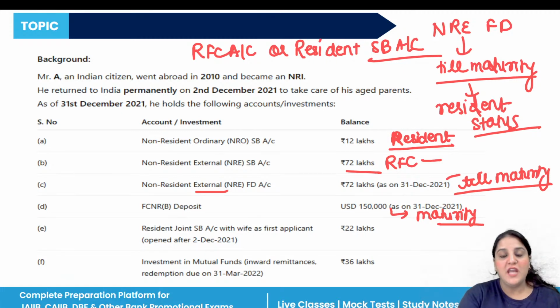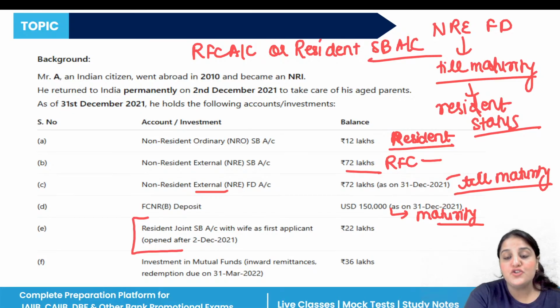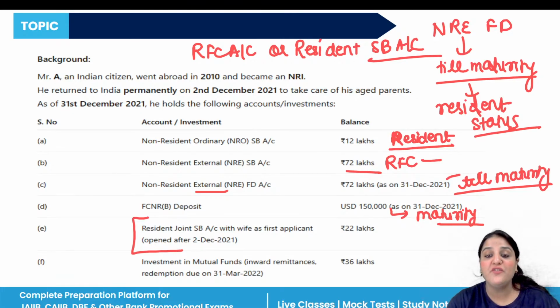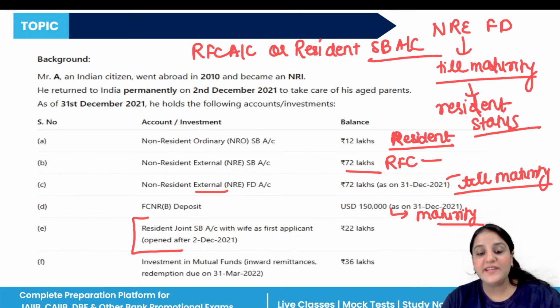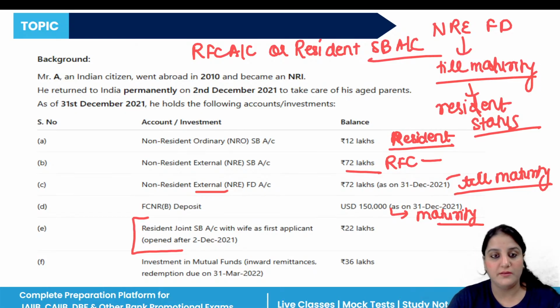Right? Now the next is the resident joint SB account with wife, that is, she is a resident. In that case, the account is already a resident SB account.